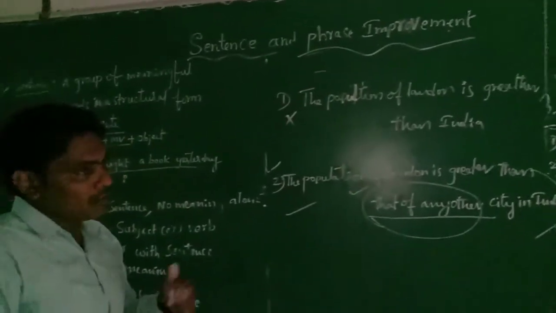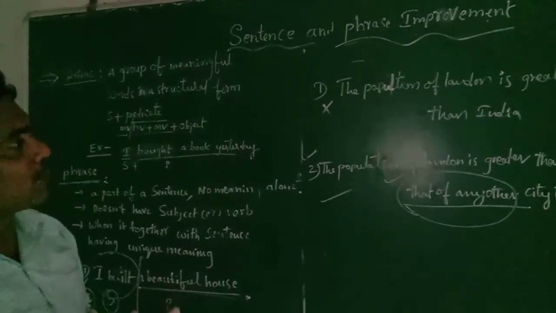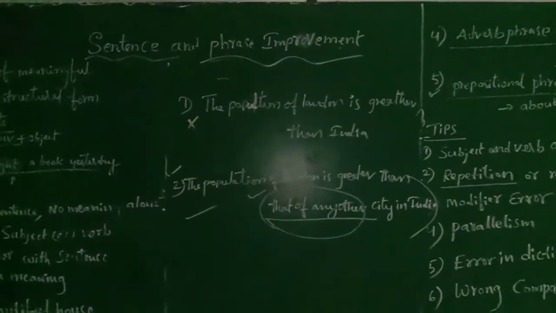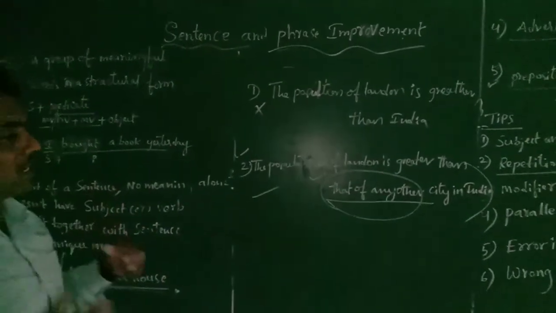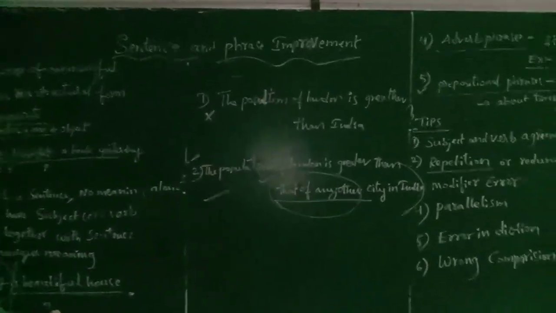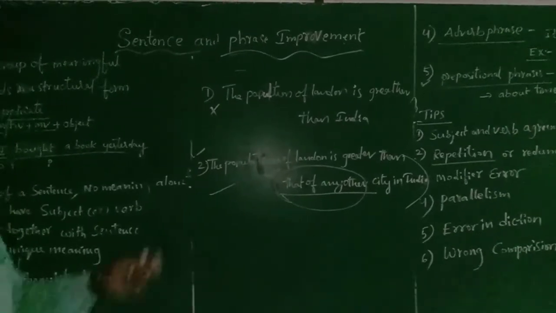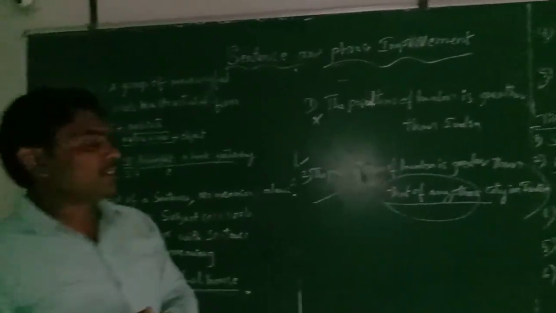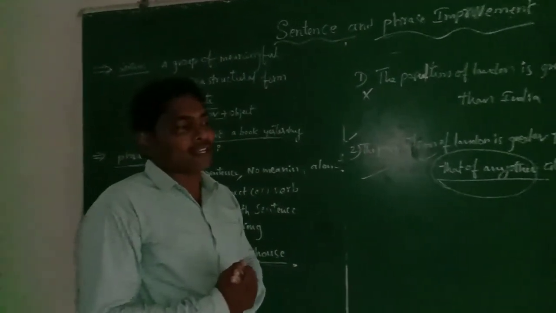So we can get the topic of sentence and phrase improvement. We have to know what a sentence is and how it is formed, what a phrase is and how it is formed, how they work in statements and how you avoid some errors by using these tips. So that is the final discussion for today. This is the topic about sentence and phrase improvement. So I hope you can get it easily through the explanation and tips.